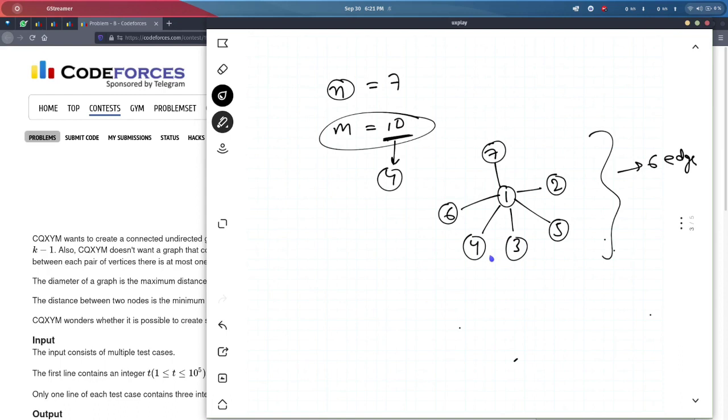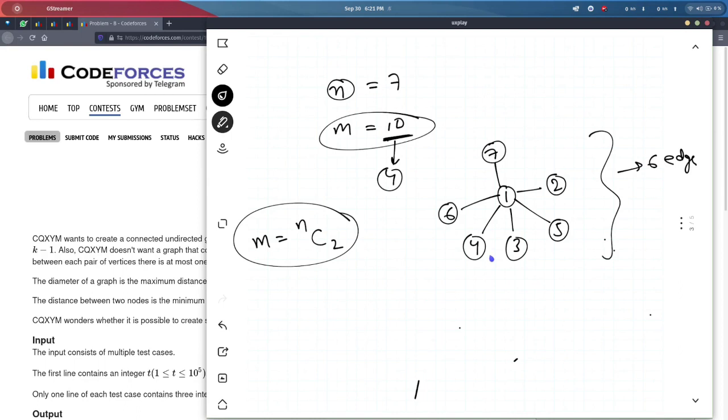Now what can I do? The only time my graph's diameter will be 1 is when all the nodes are connected with each other. That means my m must be equal to nC2. At that time, my graph will be fully connected and the distance between any two nodes will be at most 1. And at that time, my k can be 1.